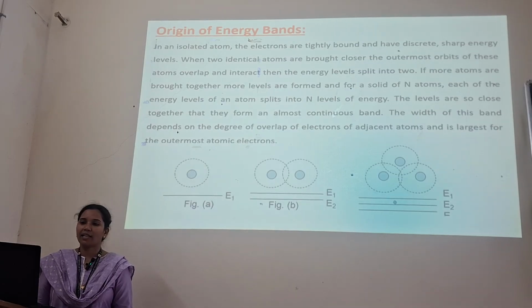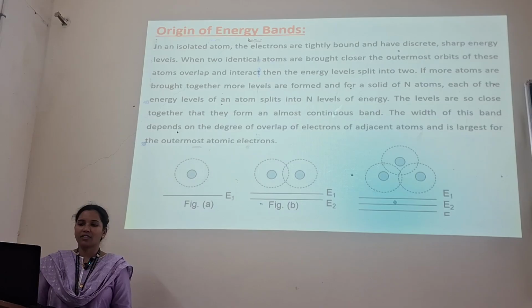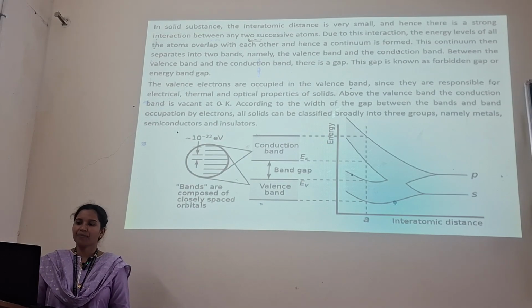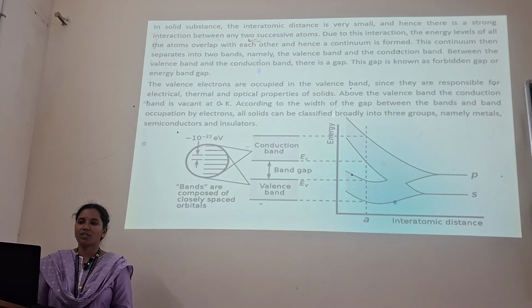The width of this band is largest for the outermost atomic electrons. In a solid substance, the interatomic distance is very small, hence there is a strong interaction between any two successive atoms. Due to this interaction, the energy levels of all the atoms overlap with each other, and hence a continuum is formed.